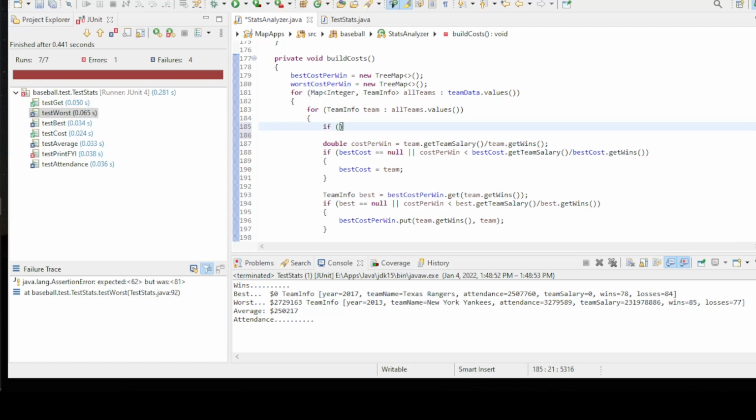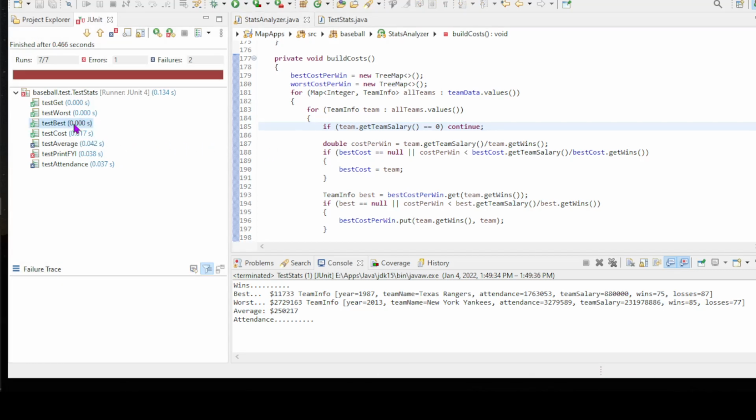So if team.getSalary is 0, skip it. Because if there's no salary data for that team, then it's obviously going to throw everything off. So let's try this. Kaboom.